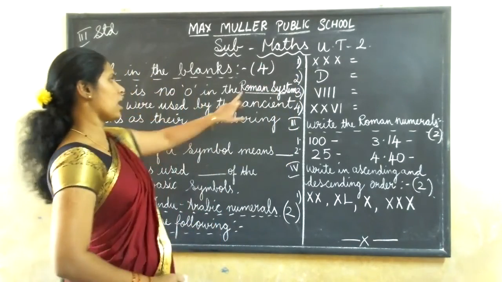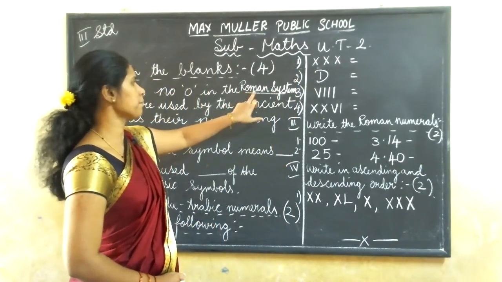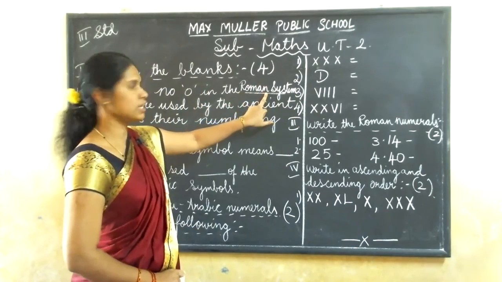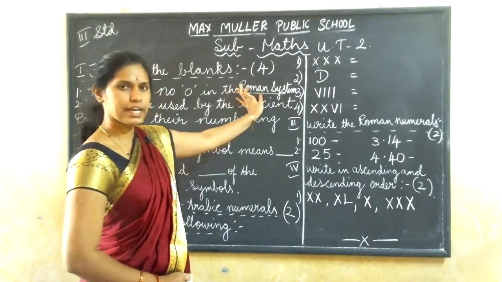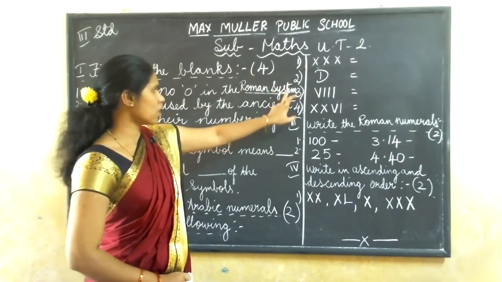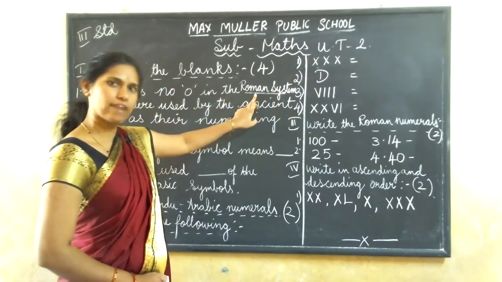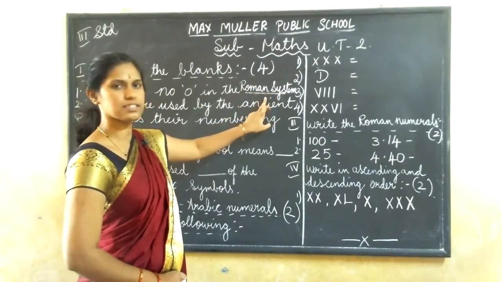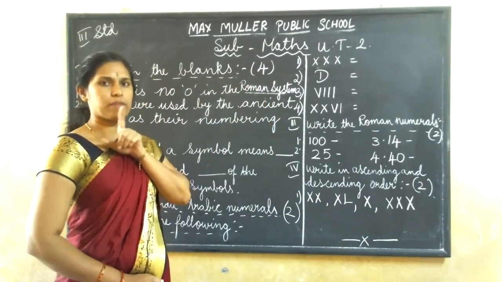Roman system. R-O-M-A-N. Roman. If you have written Roman correct, system wrong, then system is wrong. For this, you have to give half marks. If both the answers are correct, you can give 1 mark.